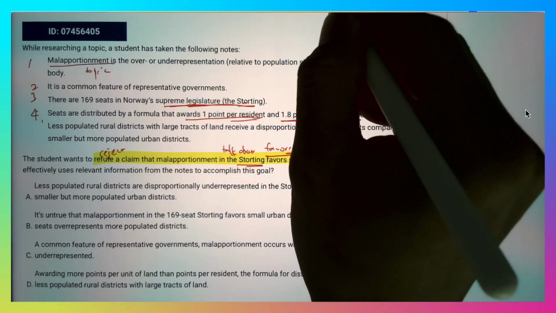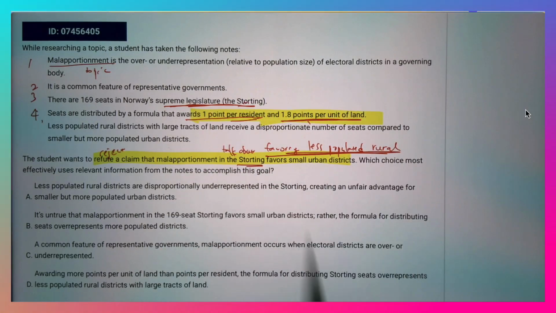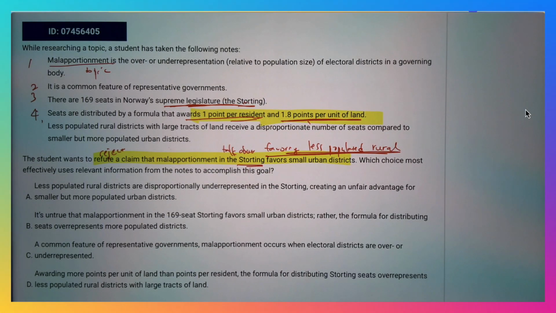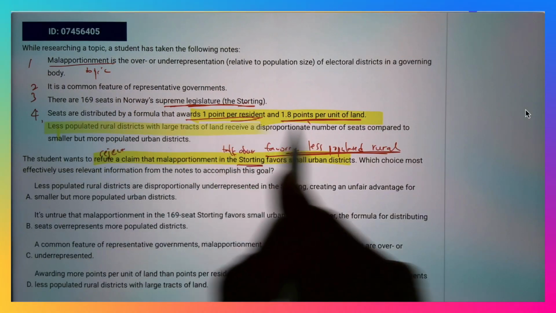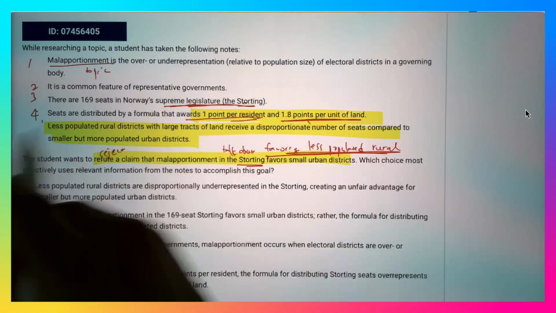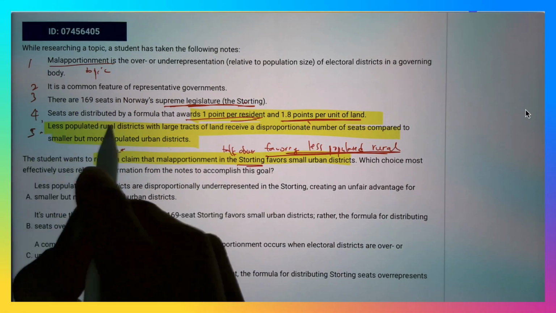That's the evidence of how it can favor the less populated rural province with big land. So less populated rural districts with large tracts of land receive a disproportionate number of seats compared to smaller but more populated urban districts.